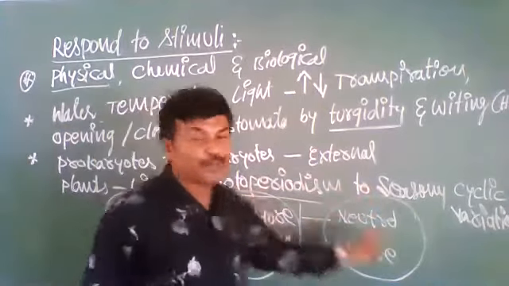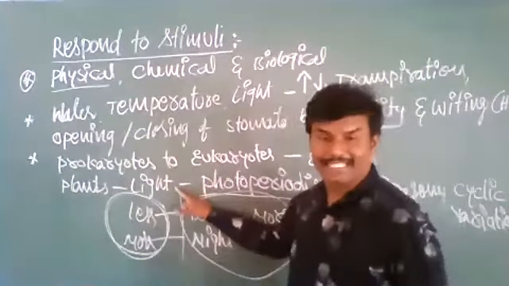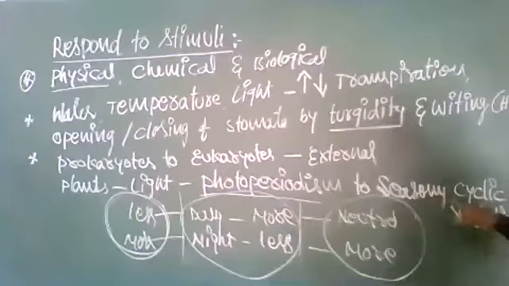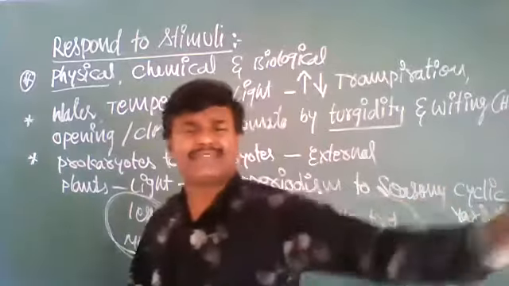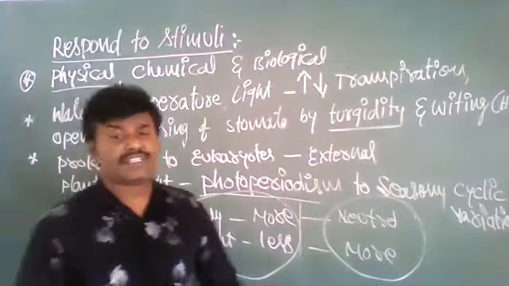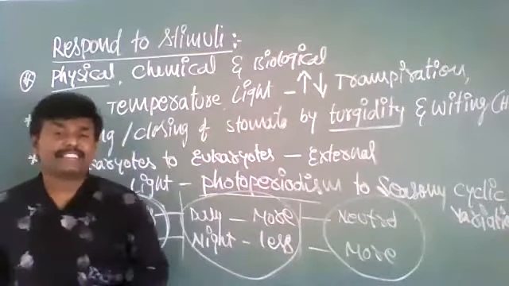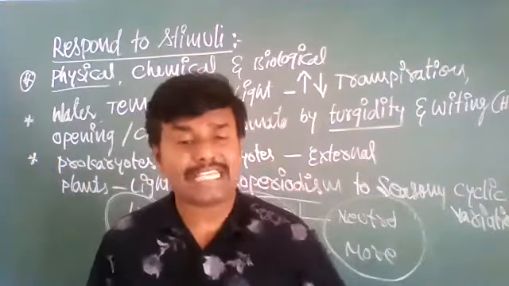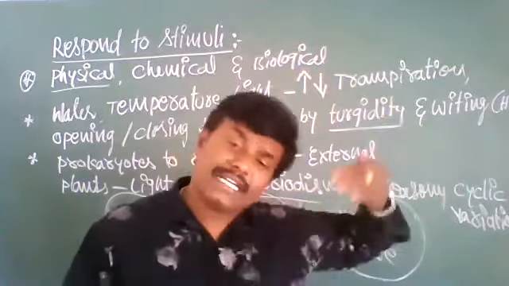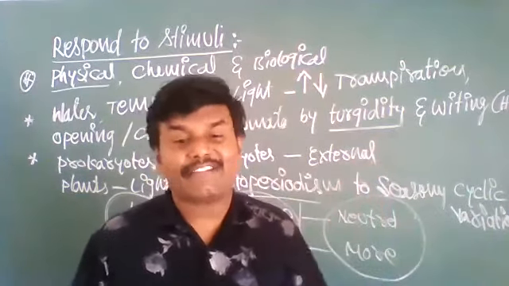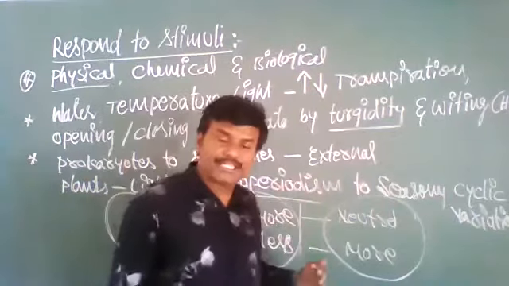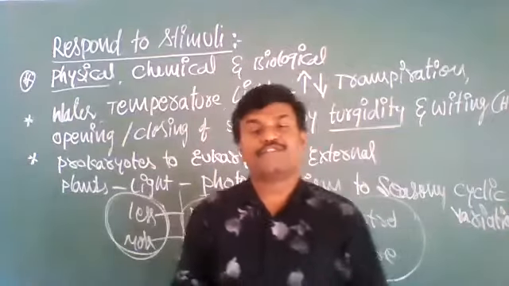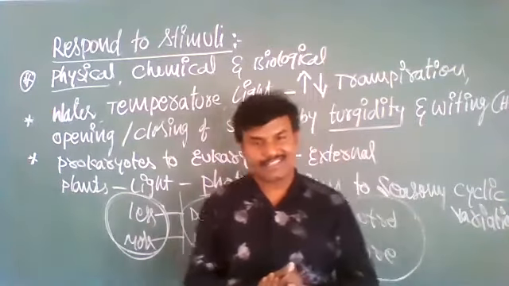This is called photoperiodism. Plants respond to light by photoperiodism to show seasons by cyclic variations. Summer season is one type of cyclic variation. Winter and rainy seasons are other types of cyclic variations. Environmentally, some changes happen. According to those changes, plants also show cyclic variations. According to the environment, they respond and give flowers, fruits, seeds, etc. Okay, that's all.